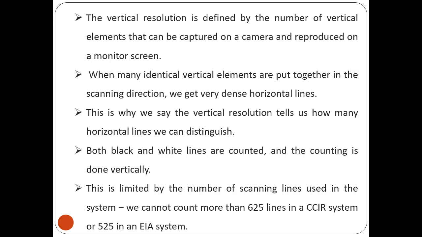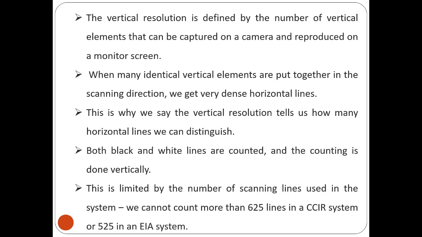In the CCIR system there are 625 lines, and in the EIA system there are 525 lines. So this is for vertical resolution. Now, the vertical resolution of TV is the number of horizontal lines that can be distinguished in a dimension equal to the picture height, because we are going from top to bottom, and it is limited by the number of active lines. That is clear from this slide.